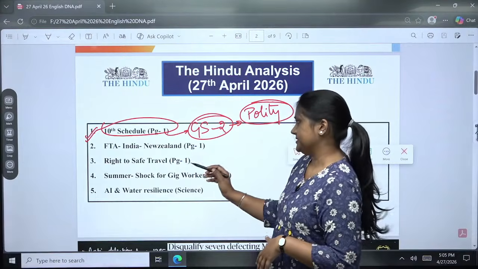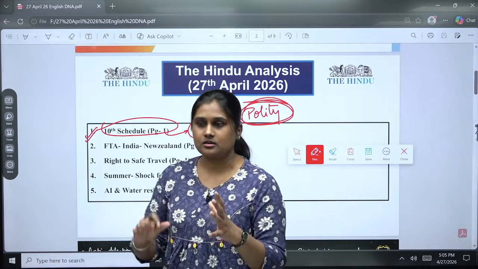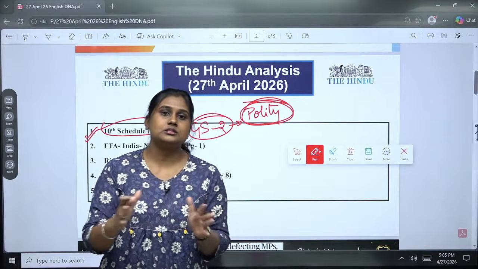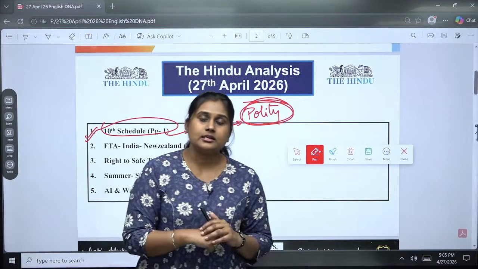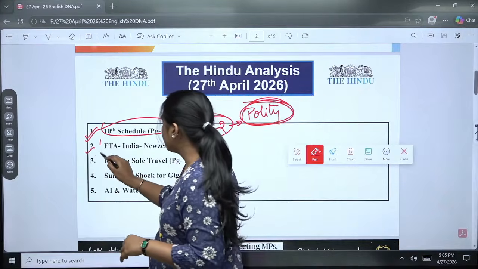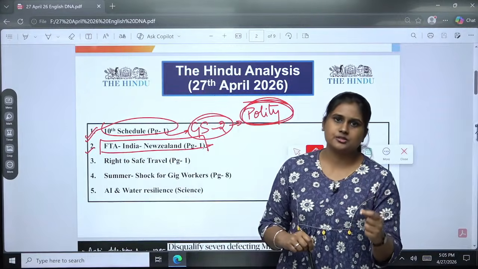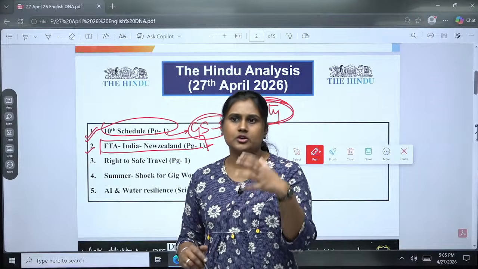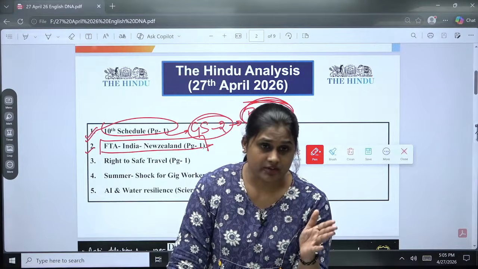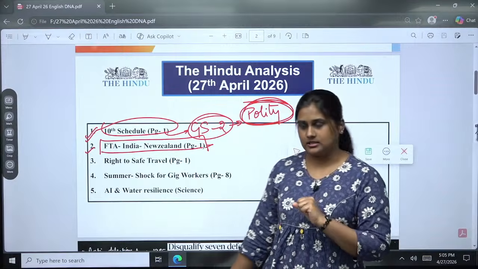So for the mains perspective, we are going to focus on how the anti-defection law and all these procedures balance and give smooth governance in India. Then the second one is about the free trade agreement signed today between India and New Zealand. We are just going to see crisp details about what areas they will be focusing on and what kind of tariff, like from where we have gone to net zero tariff levels. All these things we are going to see in this very crisp one.